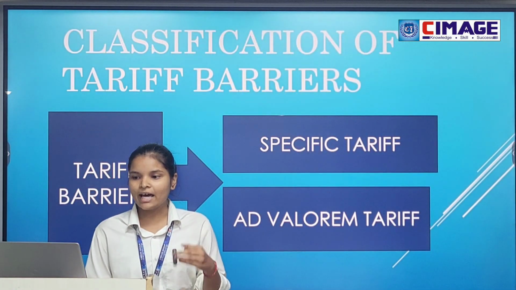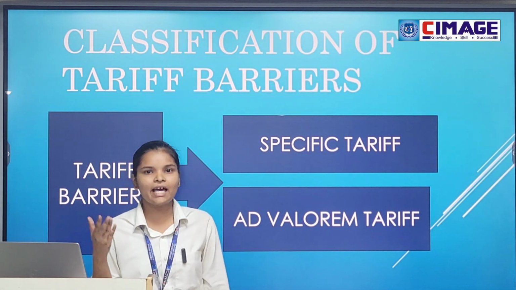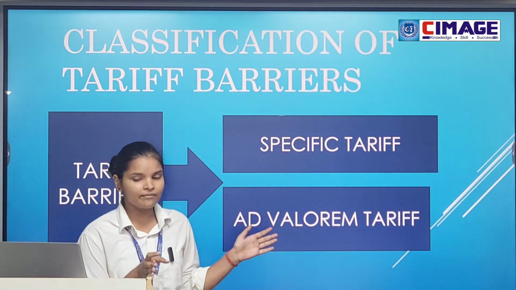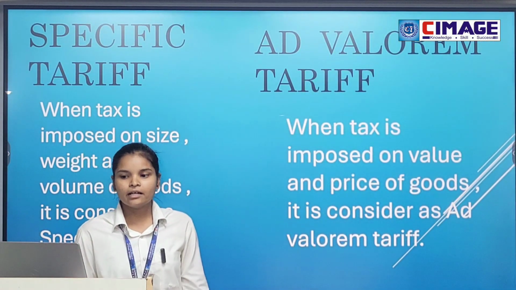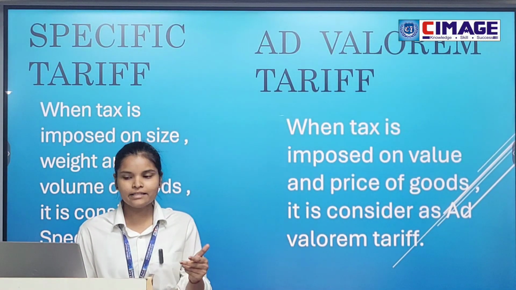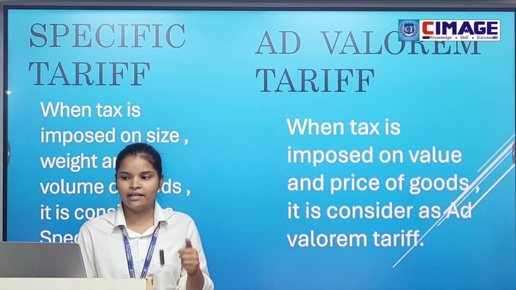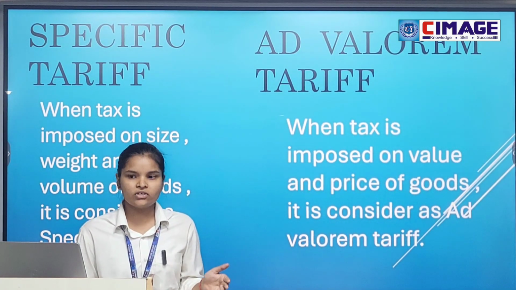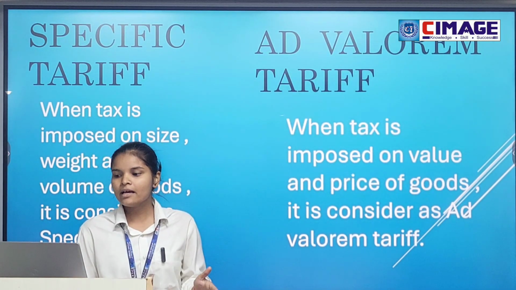Now, classification of tariff barriers. The tariff barriers are classified in two types, specific tariff barriers and ad valorem tariff barriers. Now, what is specific tariff barriers? When tax is imposed on size, volume and weight of goods, it is considered as a specific tariff. And ad valorem tariff, when tax is imposed on value and price of goods, it is considered as ad valorem